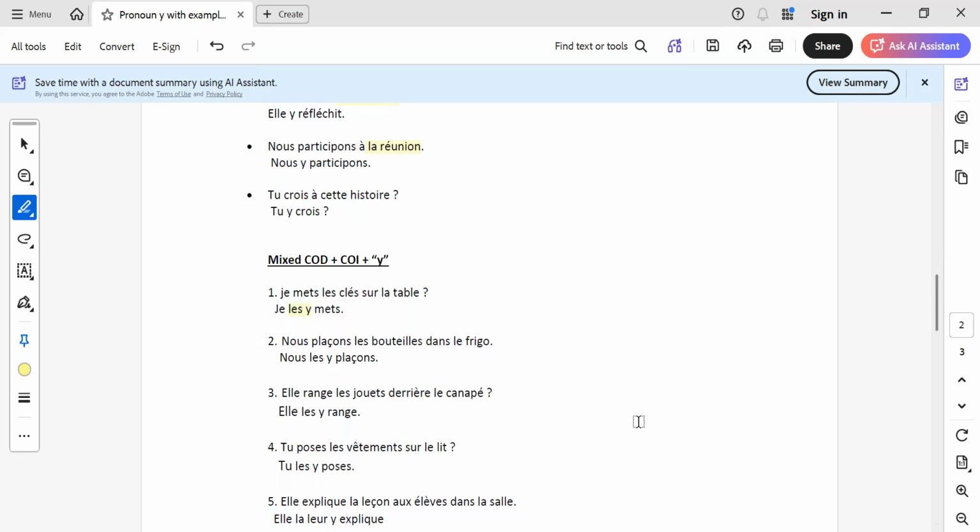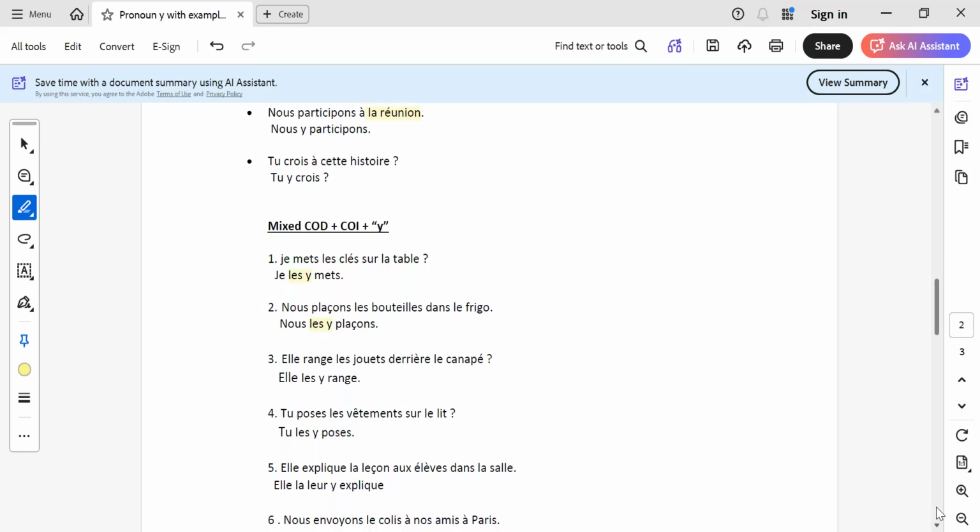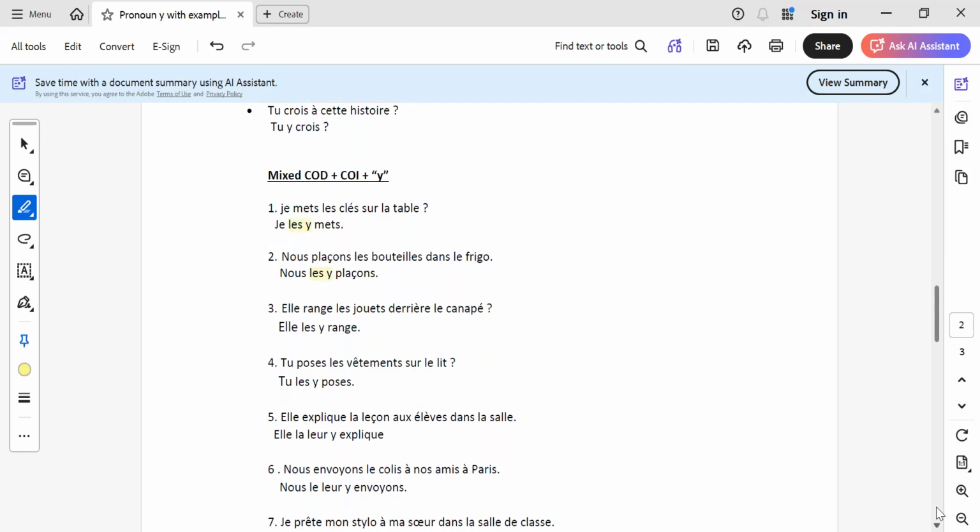Next sentence is nous plaçons les bouteilles dans le frigo. So les bouteilles will be replaced by les. Dans le frigo, the place with a preposition, will be replaced by y. So nous les y plaçons. I hope it is becoming simpler now. We'll take plenty of examples, don't worry.